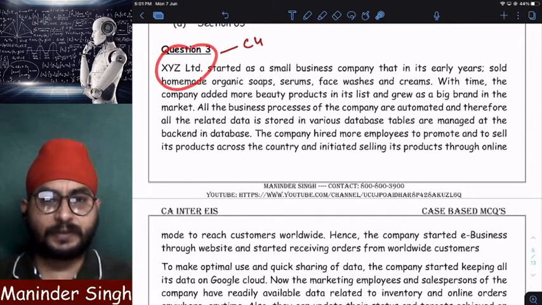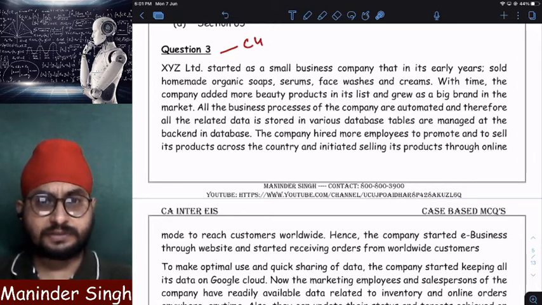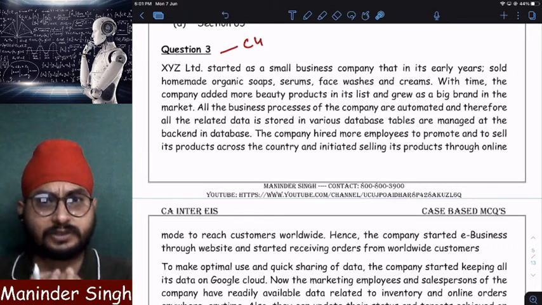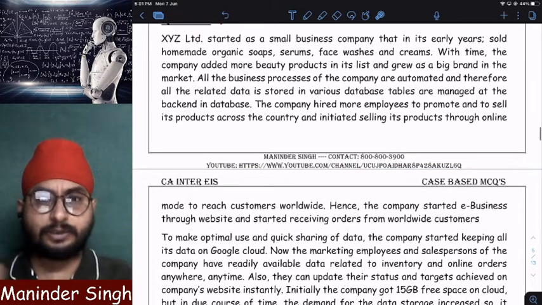So what is the situation here? The situation is that XYZ Limited, when it initially started, was a very small business. Now XYZ Limited became a very huge business with huge amounts of products. It became a very big brand. After becoming a big brand, it started doing multiple things.